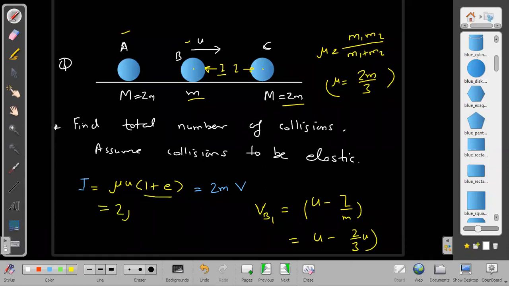Have you taken this 2u by 3 into account? The value of mu is 2 by 3 and we have 1 plus e. I have given you an elastic collision, so e is 1 here. So the impulse value we got is 2 by 3 into u, times 2, that is 4 by 3 u. I am saying VB1, velocity of B after collision. Then how is it 2m? It is m only.